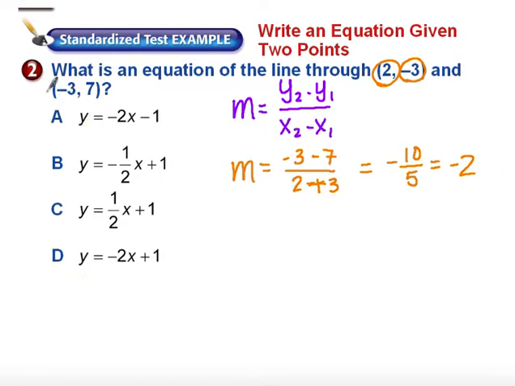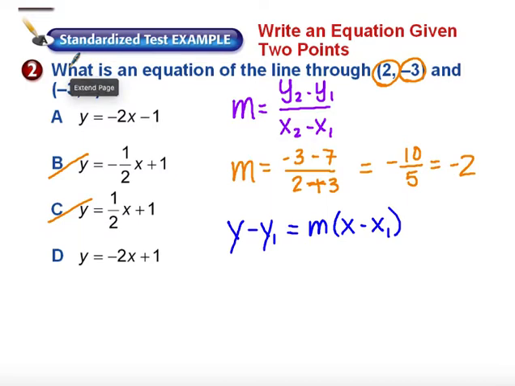Now, if I'm looking over at my multiple choice questions, I already know that B and C are going to be eliminated. So now I've got to find my y-intercept. At this point it doesn't matter which point you start with. We calculated the slope. Now I'm going to use one of these points to figure out my equation. So I'm going to use that point slope formula again. Everybody can use a different one. Some of you will use this point, some of you will use the second point, and they will both result in the same equation. So I'm going to just start with that first point given.